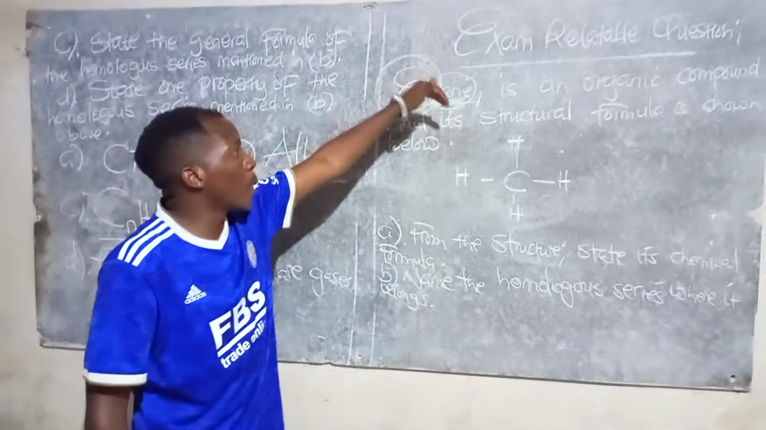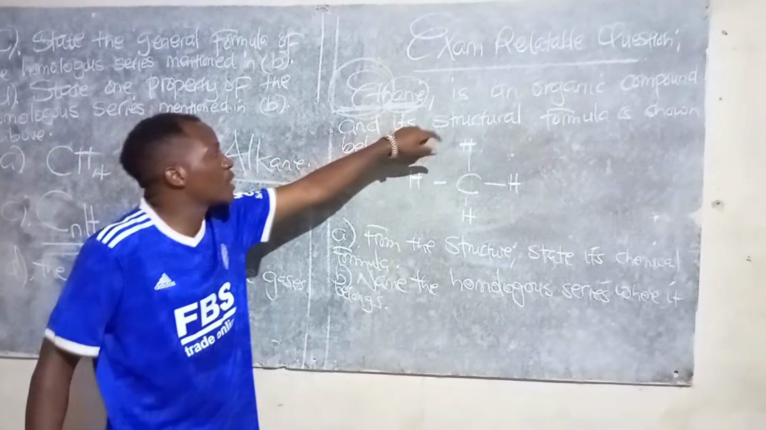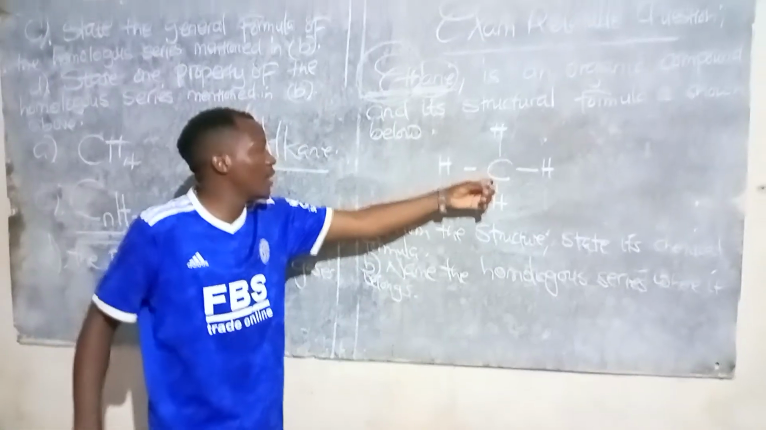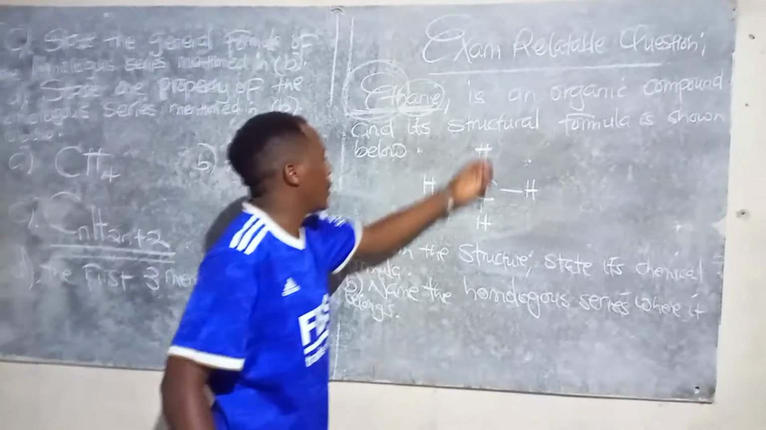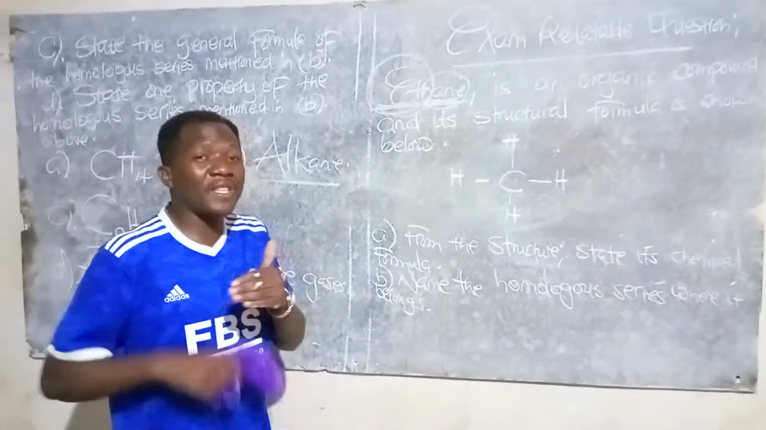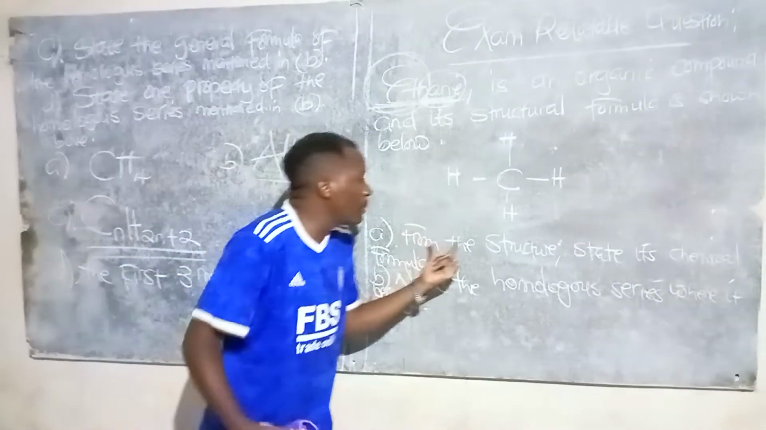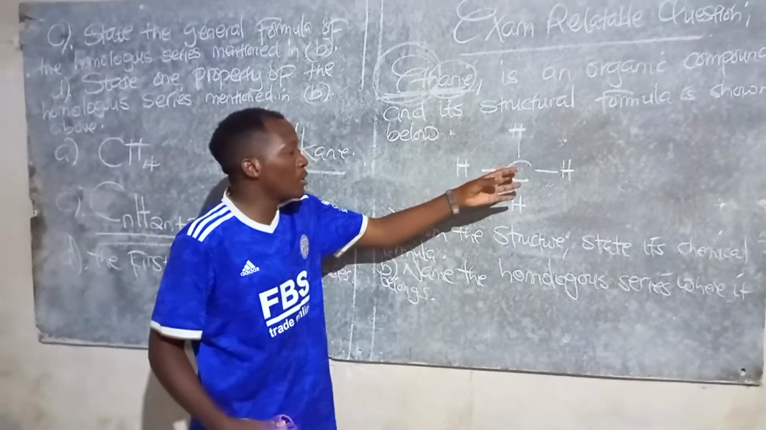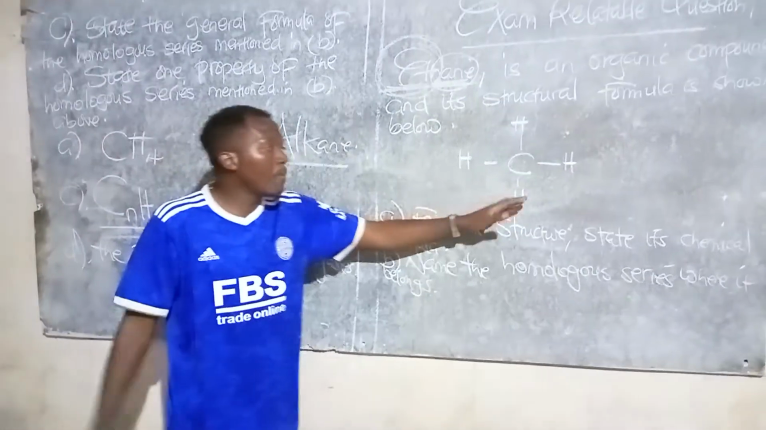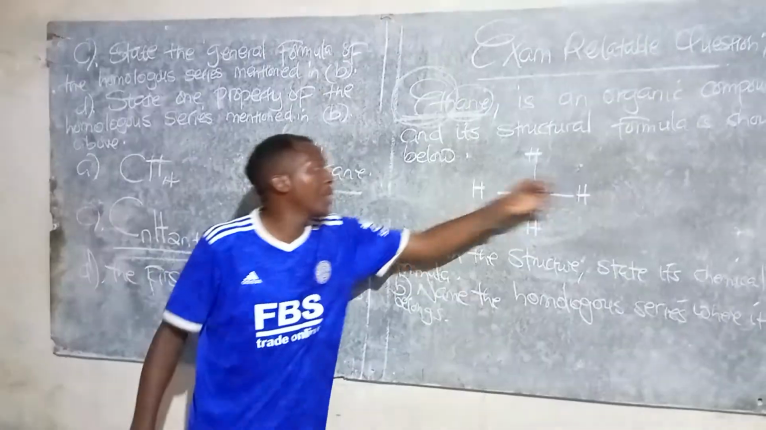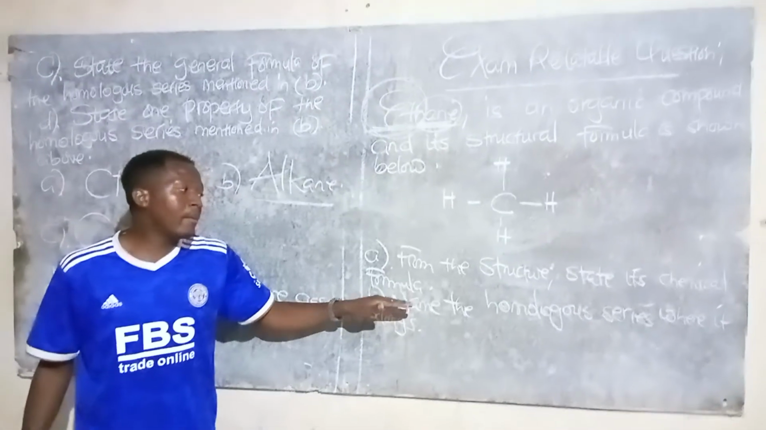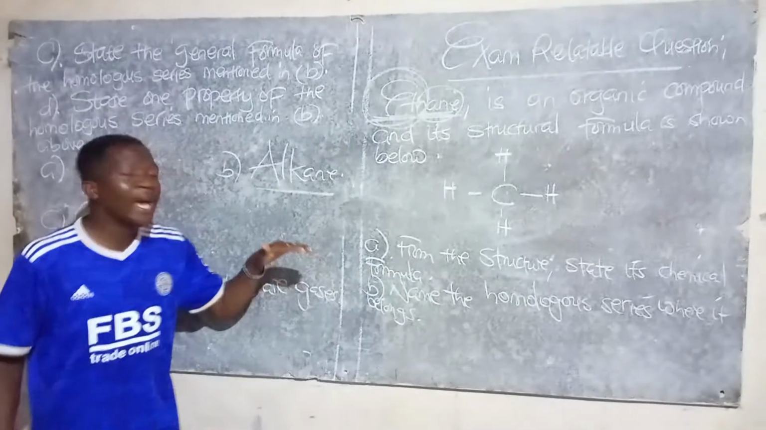Methane is an organic compound and its structural formula is shown below. We have a single carbon atom surrounded by 4 hydrogen atoms. From the structure, state its chemical formula. So we are going to count how many C's we have. In this case, we only had 1. Then how many H? 1, 2, 3, 4. So H4.